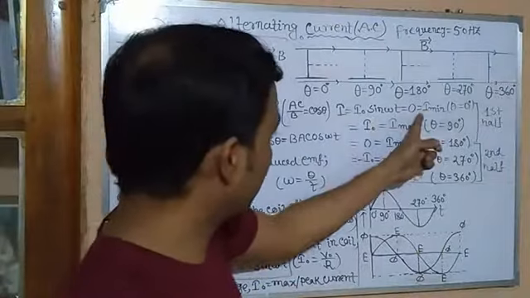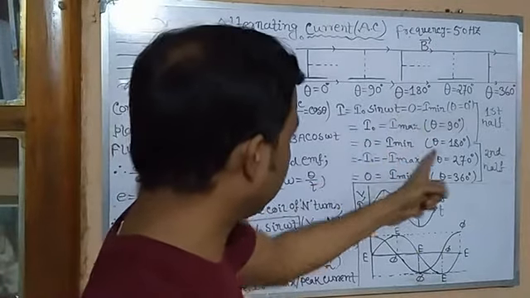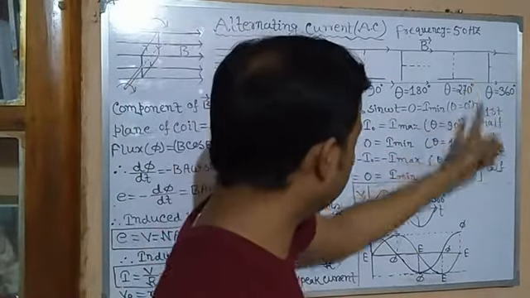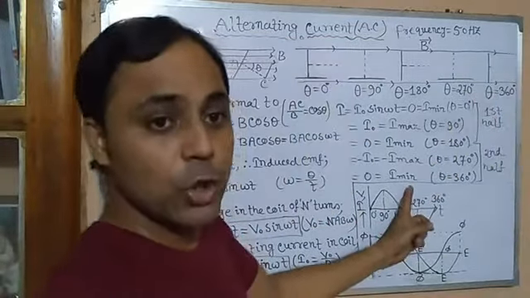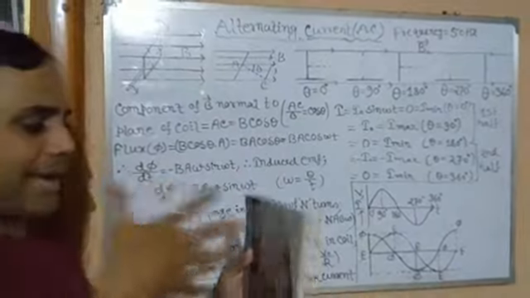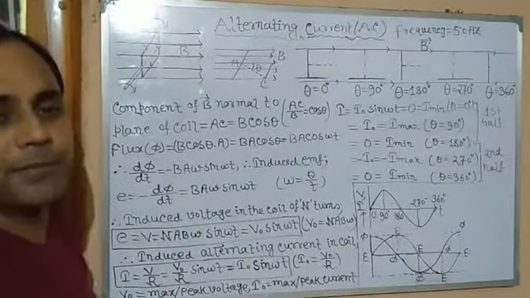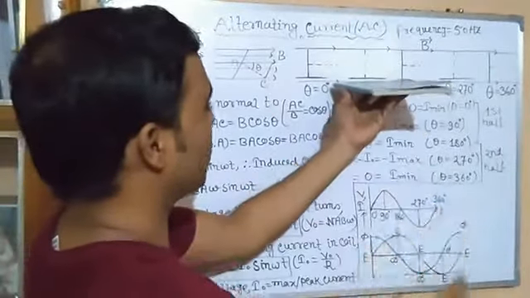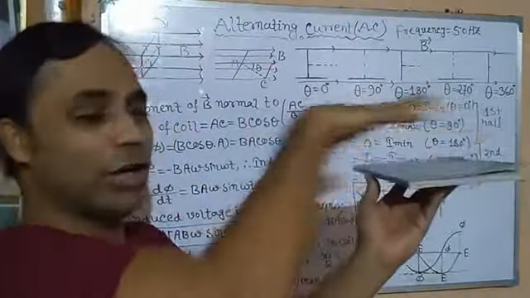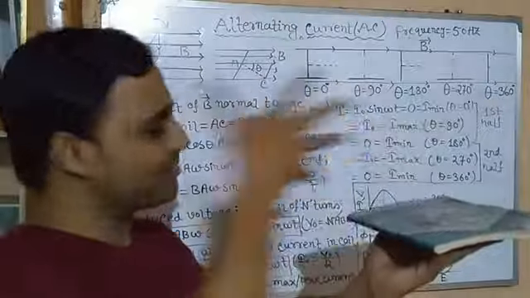Take this value 0, minimum. When theta is equal to 180 degrees, it is minimum. At 270 degrees, okay, and at 360 degrees, it is minimum. So it means when flux is maximum, current is minimum. And conversely, where is current maximum? In this position. What is the flux? 0. Number of magnetic field lines 0.